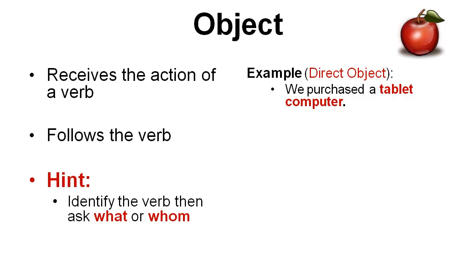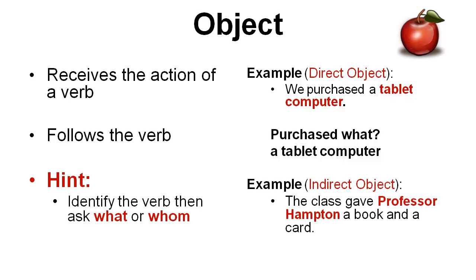We purchased a tablet computer. What did you purchase? A tablet computer. So tablet computer is the direct object because that's what you bought. So it receives the direct action of the verb. Purchased a tablet computer. So again, a tablet computer is the direct object. You can see that it comes after the verb, and it is the thing that was purchased.